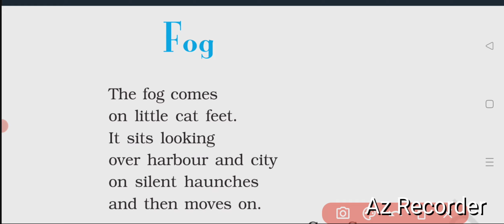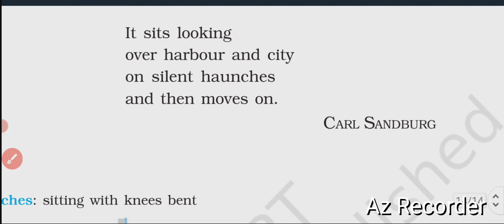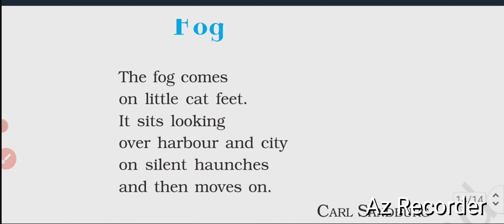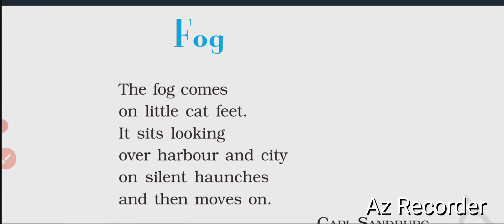Though the poem is very short, the meaning is really very important and difficult also. Let me discuss the poem. What is the poem about? The poem is Fog. The name of the poet is Carl Sandburg. A very small poem is this. Before we begin, I just want to tell you that the fog has been used with a symbolic meaning.